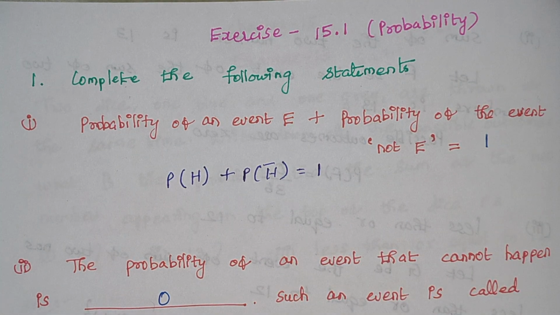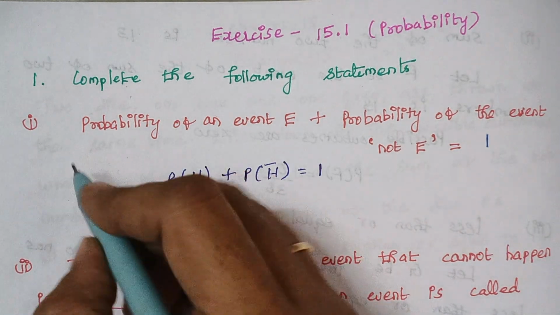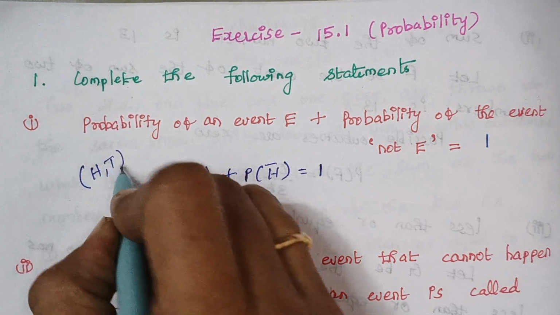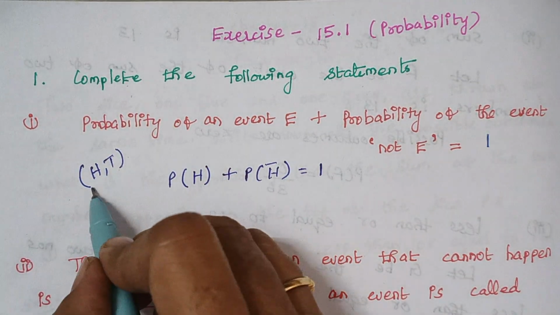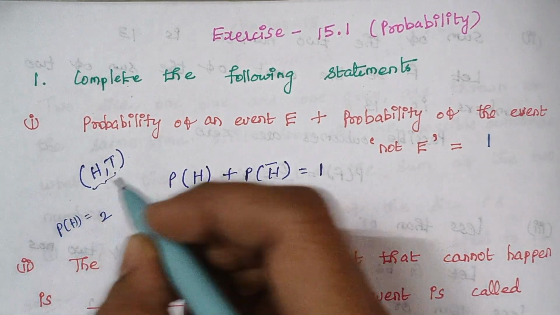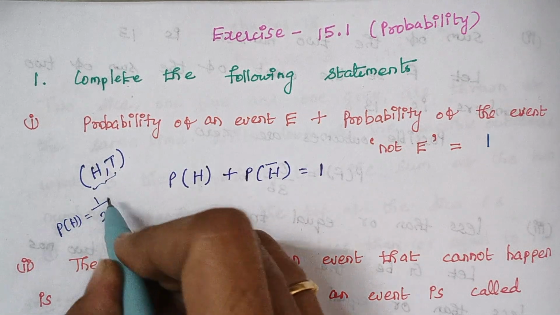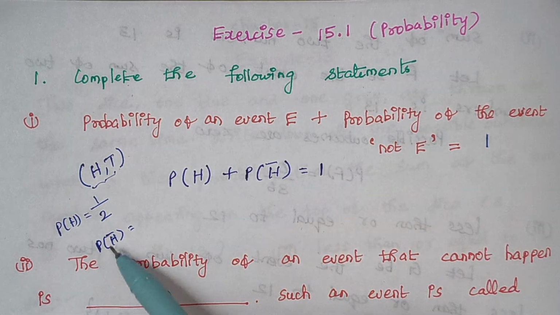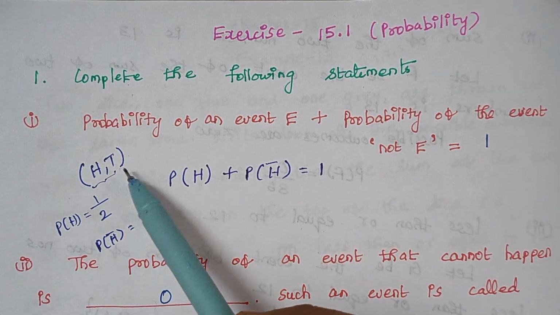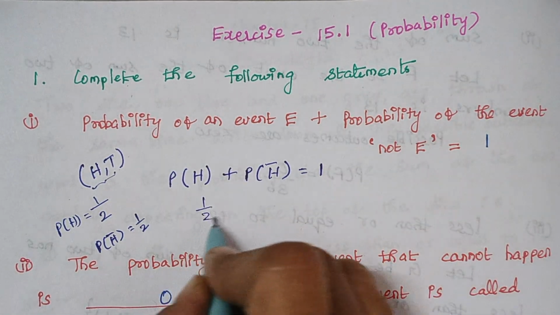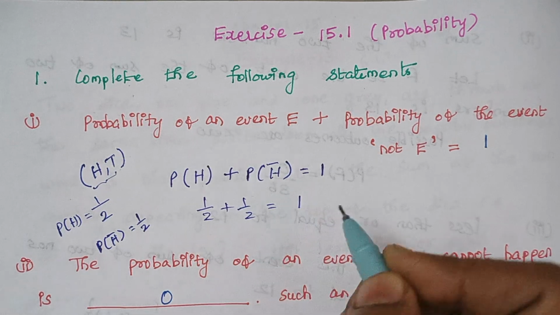Not only in this case, just for an example, here I have taken a coin. So whenever a coin is tossed, what are all the possible outcomes? We will be having head or tail. So in total we have two outcomes. Out of two, what is the probability of having a head? Only 1, so it is 1 by 2. And the probability of not having a head, what does this mean? Not head means the probability of getting a tail. So here it is again 1 by 2. So when you add 1 by 2 plus 1 by 2, they will make 1.